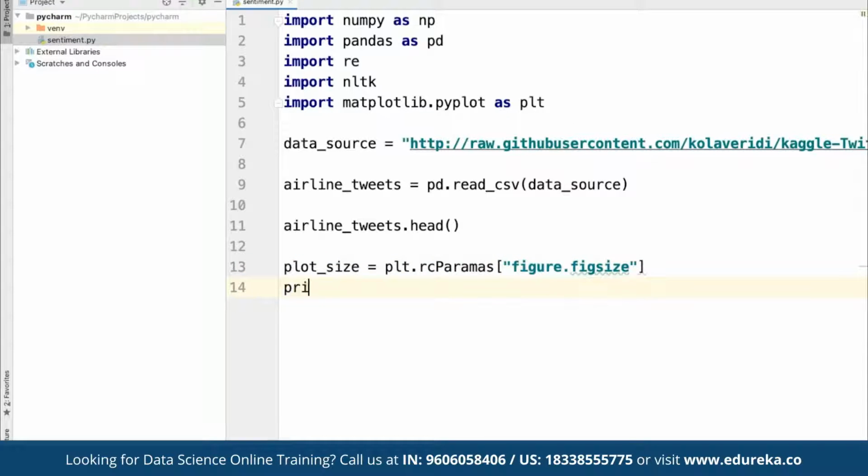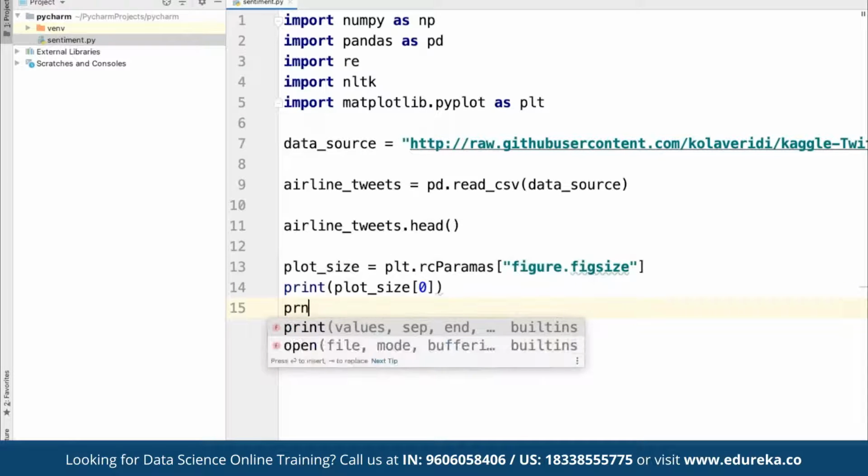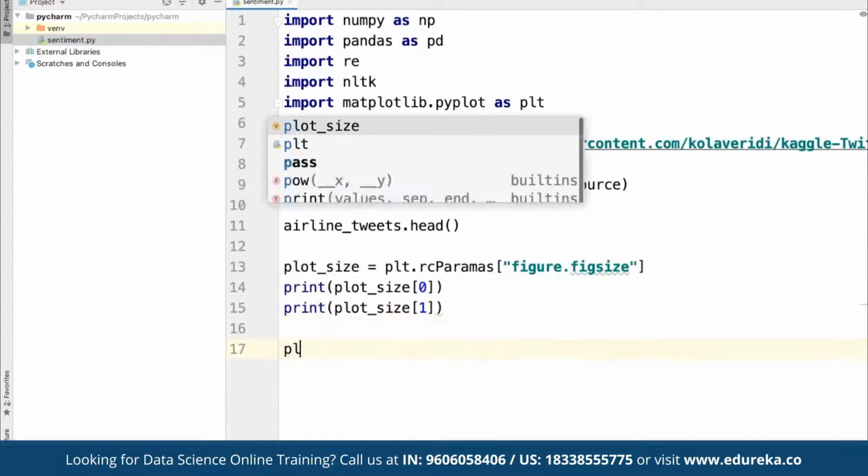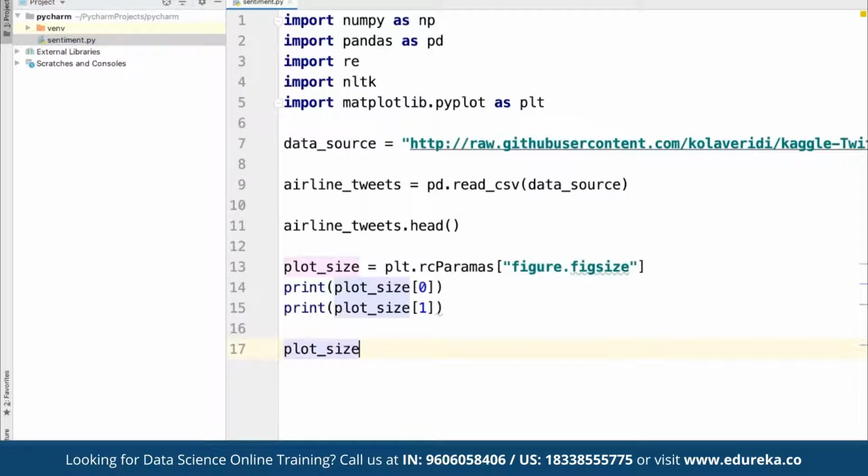Now if you want to print the plot size, we can define plot_size for the initial value of 0, and also print the plot size for the initial value of 1. Then plot_size for 0 we are going to define as 8, and plot_size for 1 to be 6.